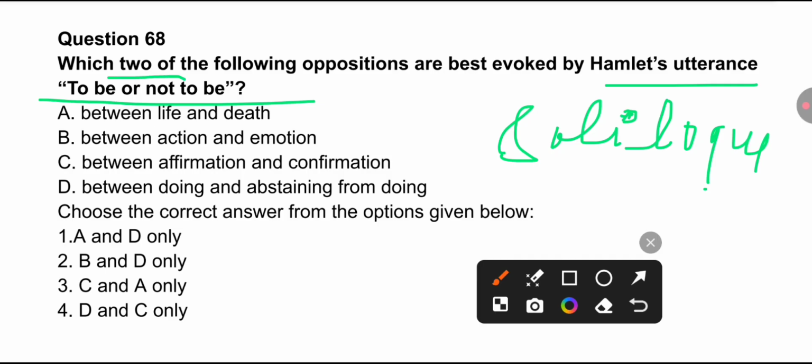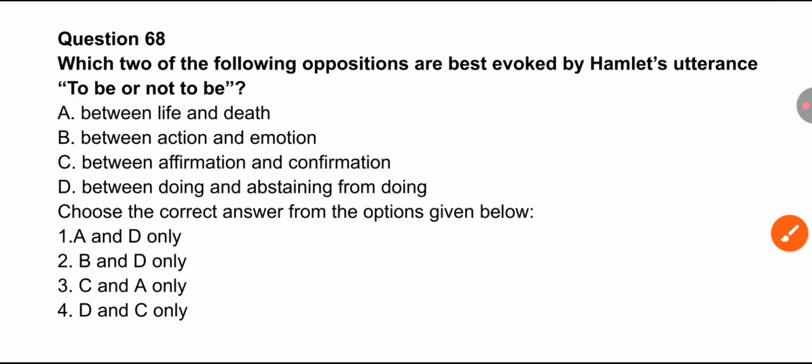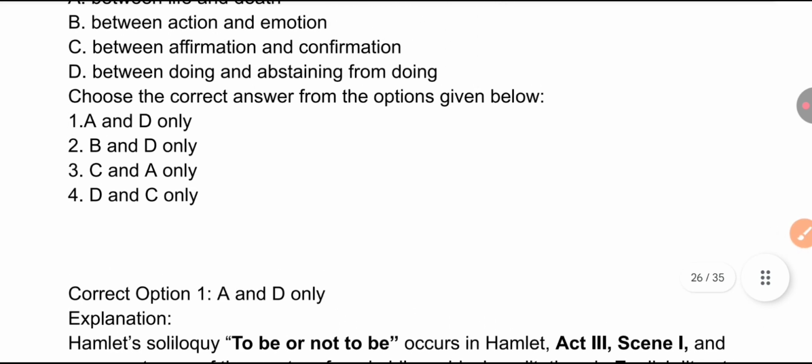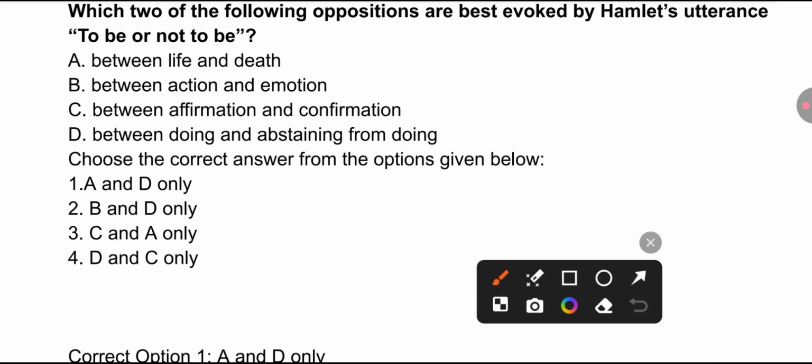Two of the following oppositions you have to find out: between life and death, between action and emotion, between affirmation and confirmation, between doing and abstaining from doing. Remember, this is a very popular soliloquy. So option A and D is the correct answer. That means here he was in a dilemma and thought about life, between life and death, and also between doing and abstaining from doing.